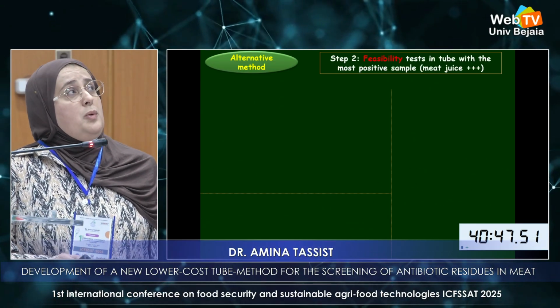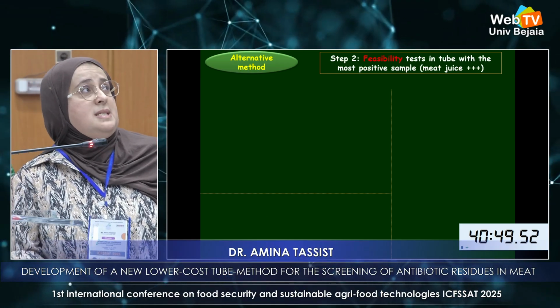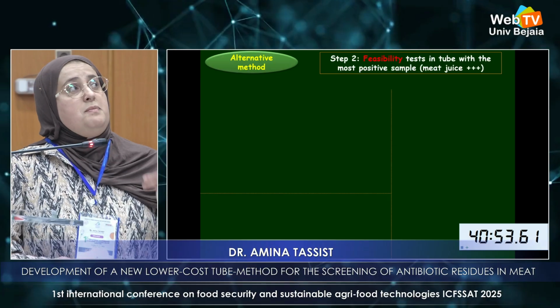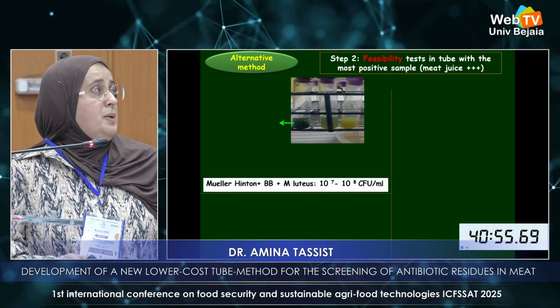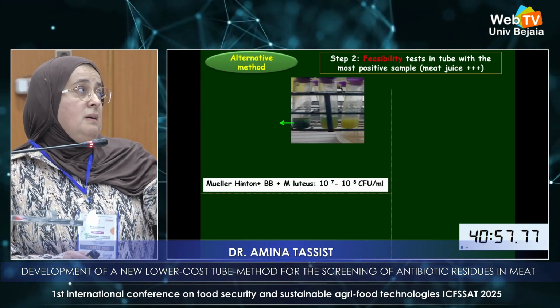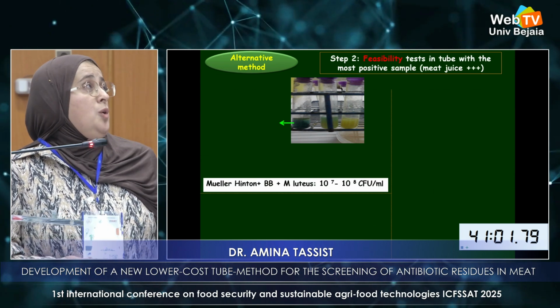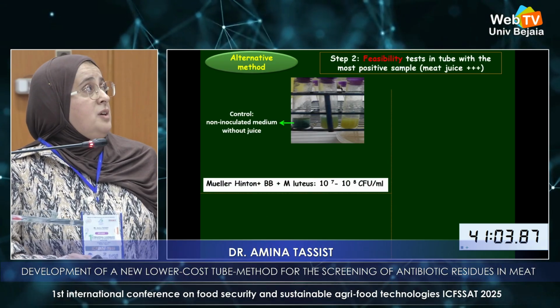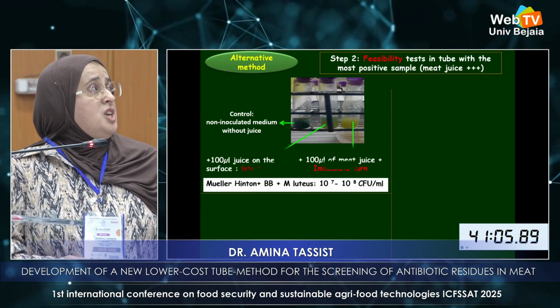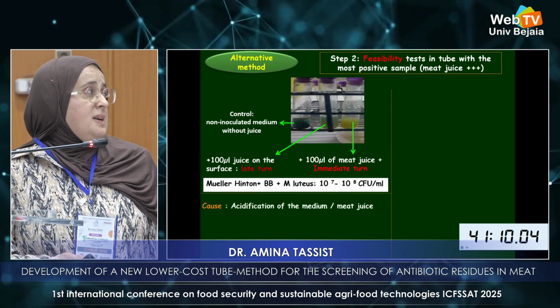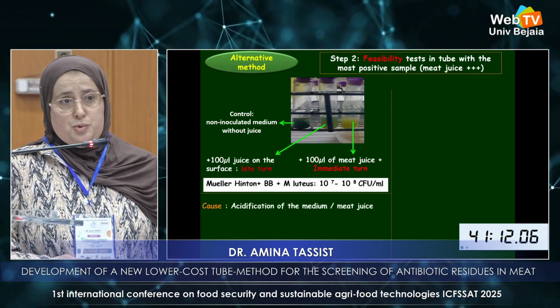When we test the most positive meat juice with our medium inoculated with Micrococcus luteus at the minimal charge, we note that the color of the medium changes immediately. This is explained by the acidity of the meat juice.